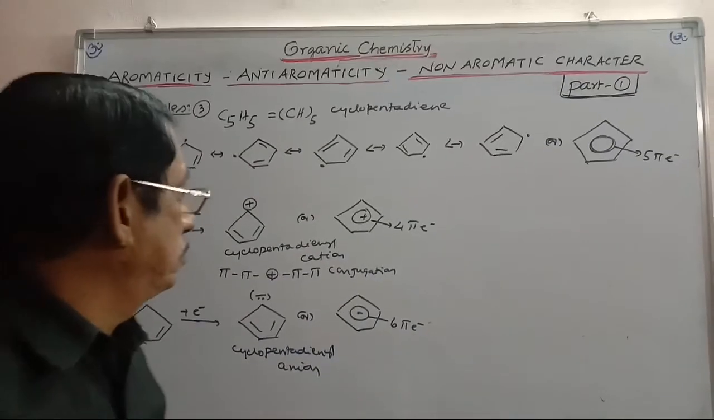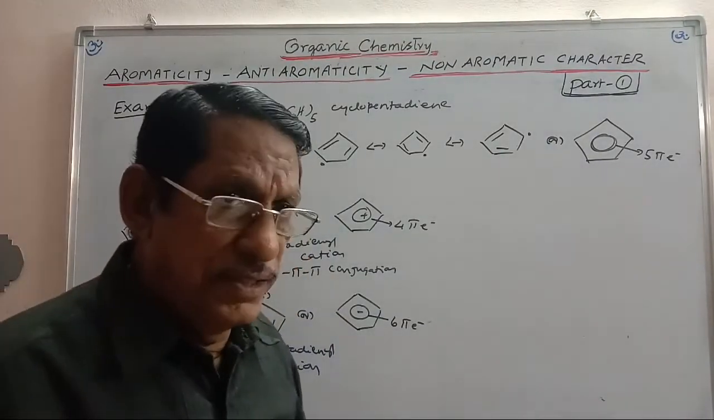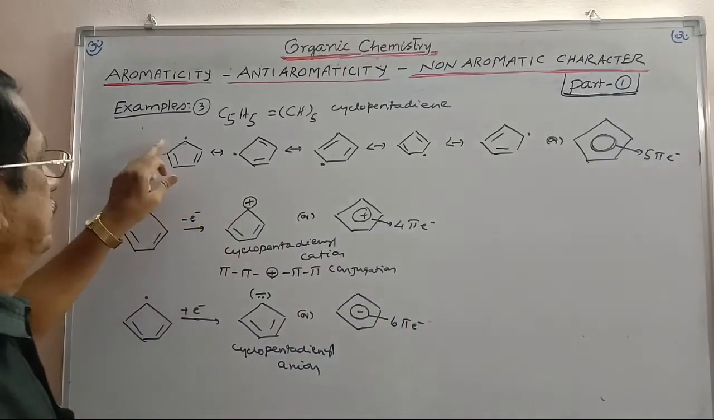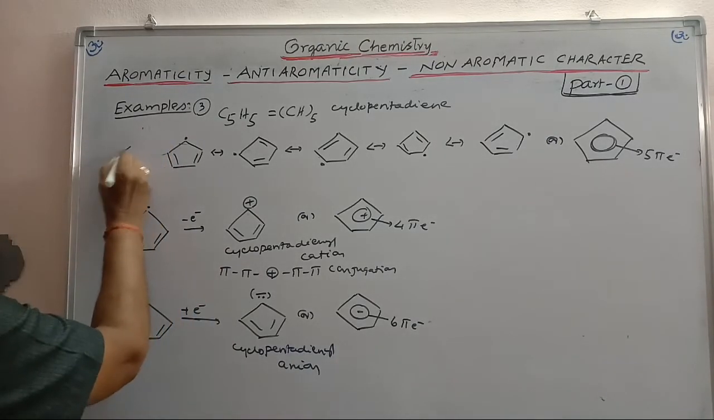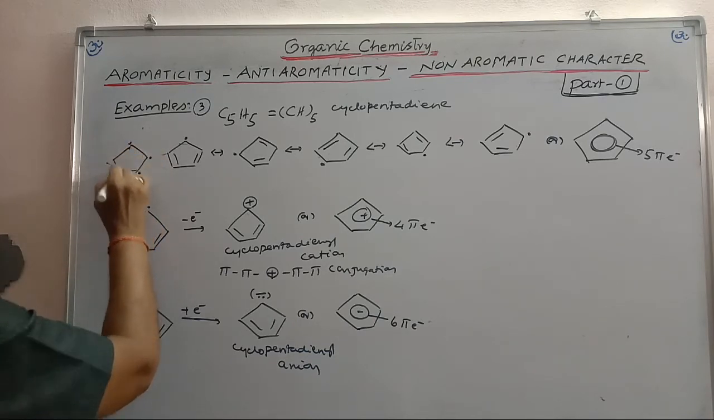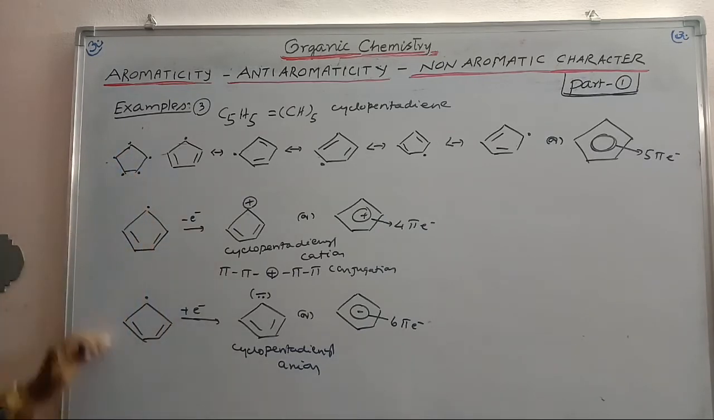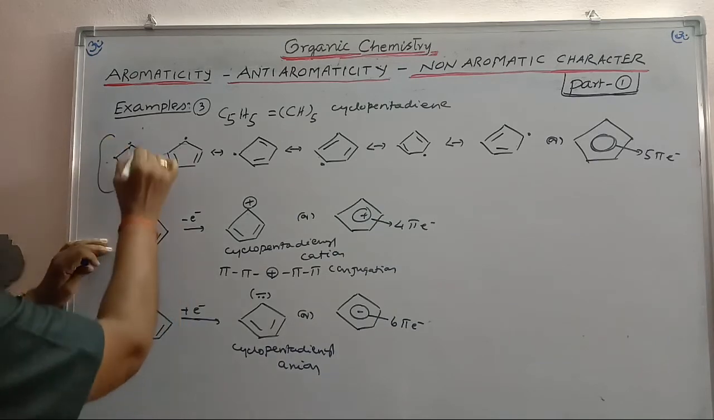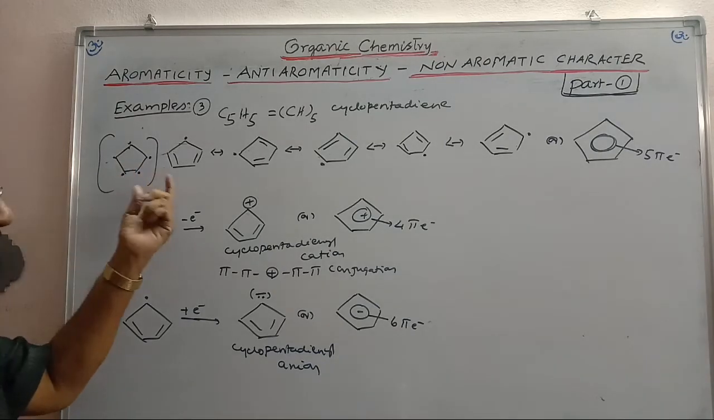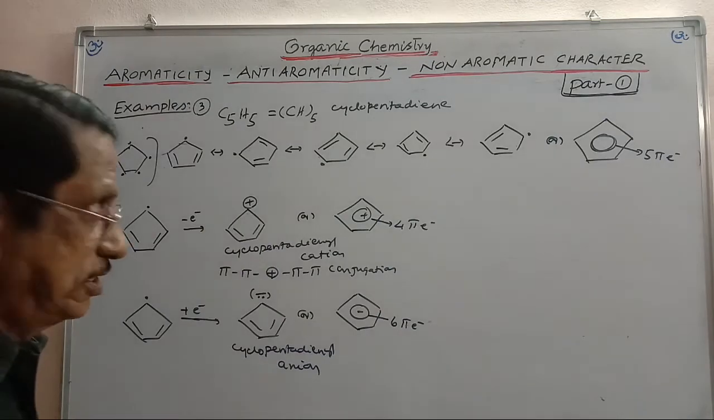Let us consider the third example, C5H5, cyclopentadienyl. All the carbons are sp2 carbons, so it is a planar ring structure. That means all the carbons are sp2 carbons, so they will be carrying 1 electron each. Overlapping of these will give you these structures. These are adjacent to each other, they are overlapping, giving you pi bonds. 2 pi bonds can be formed only, that is why it is called cyclopentadiene.